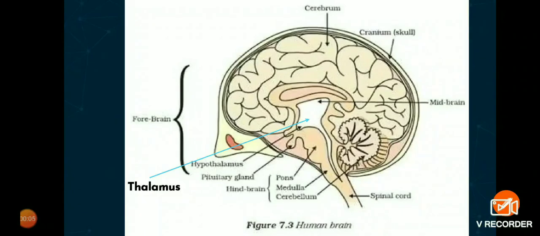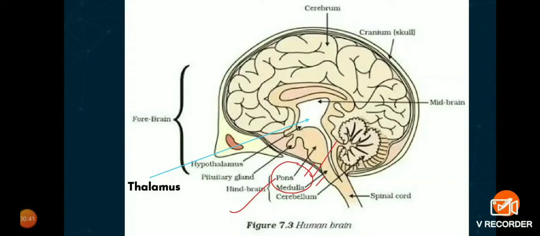So we completed midbrain. Now we'll move on to hindbrain. So hindbrain includes pons, medulla, cerebellum. Pons and medulla especially control all the involuntary activities. Involuntary activities means what? Which is not under our control. Example, respiration, heartbeat, breathing, contraction and expansion of blood vessels, swallowing, coughing, sneezing, vomiting. All these are involuntary actions, right? We cannot control all this. So it is controlled by pons and medulla.